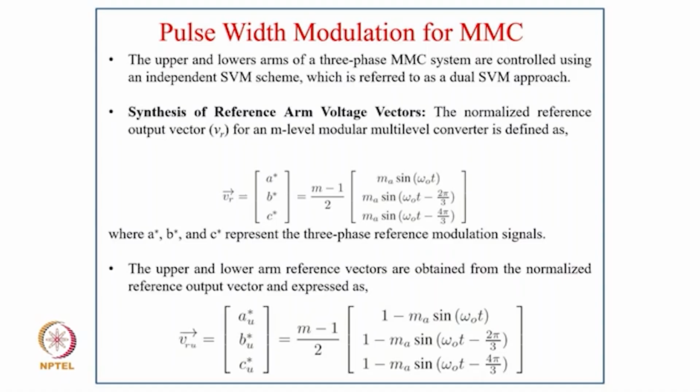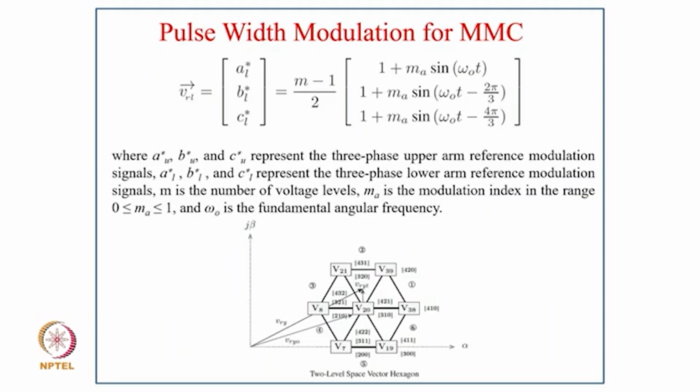Here A, B, C stars represent the 3-phase reference modulation signals, and the upper and lower arm reference vectors are obtained from the normalized reference output vector. VRU, the upper arm reference, is (AU star, BU star, CU star) equals (M minus 1) divided by 2, times (1 minus MA sin omega0 t, 1 minus MA sin(omega0 t minus 2 pi by 3), 1 minus MA sin(omega0 t minus 4 pi by 3)).